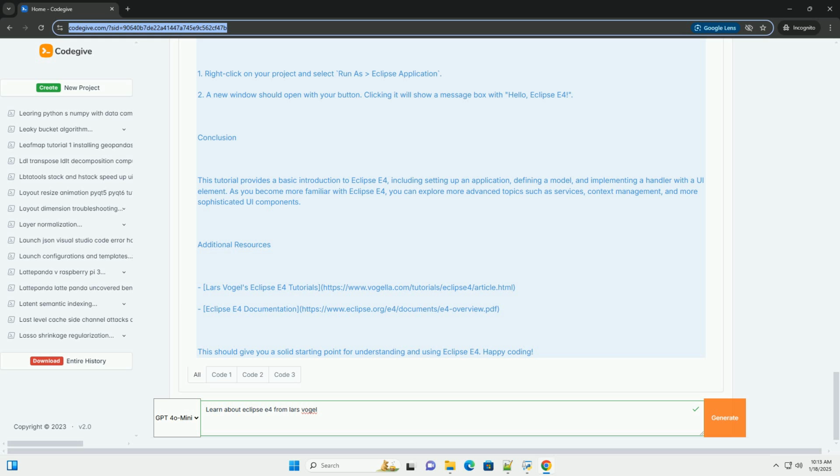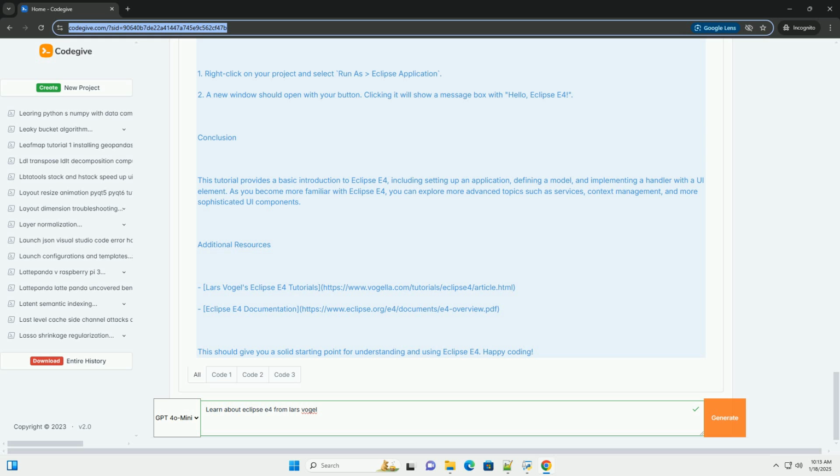Conclusion. This tutorial provides a basic introduction to Eclipse E4, including setting up an application, defining a model, and implementing a handler with a UI element. As you become more familiar with Eclipse E4, you can explore more advanced topics such as services, context management, and more sophisticated UI components. Additional resources.